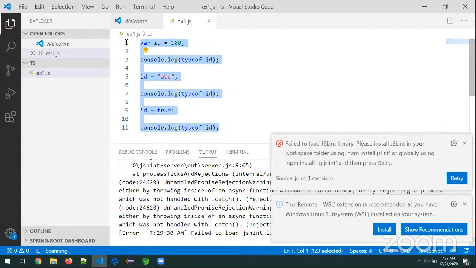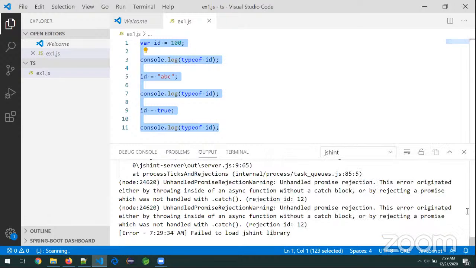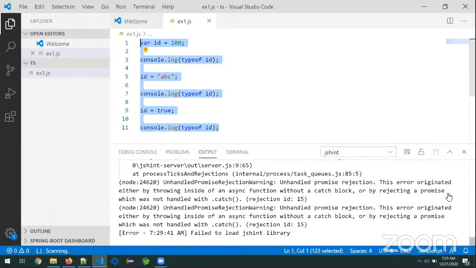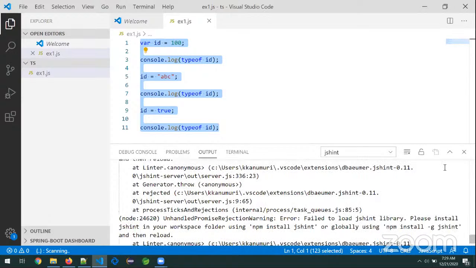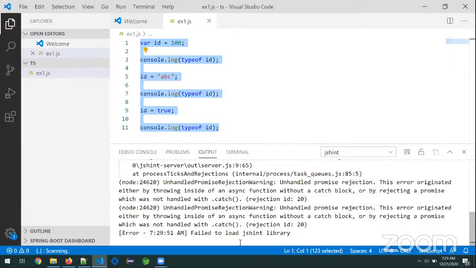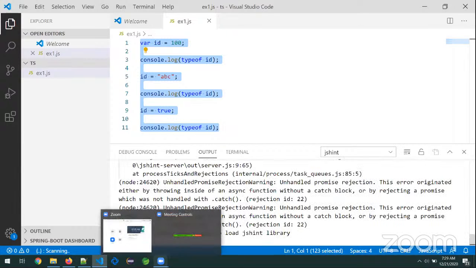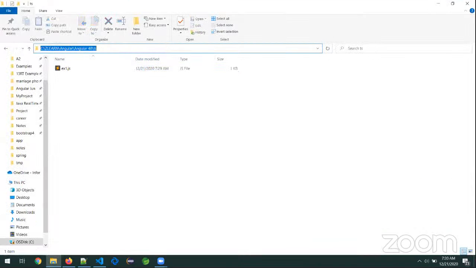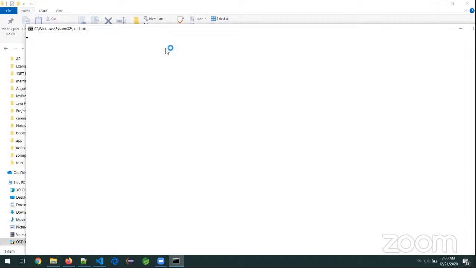How to execute these things, I'm going to discuss in the coming days, not today. Okay, don't bother about what you are seeing here. So right now I created the variable and I changed the variable data types. So that's fine. I am opening the command prompt, and running example1.js.